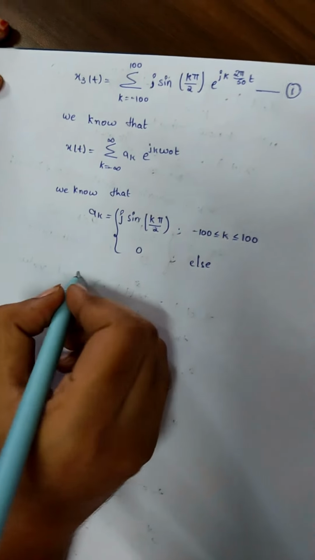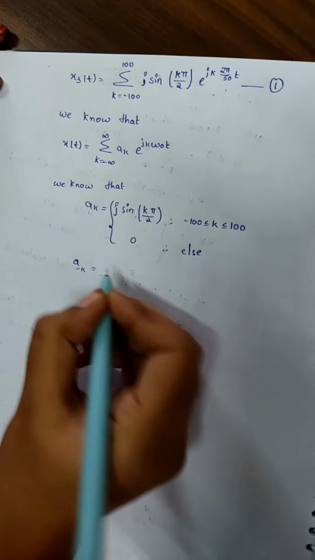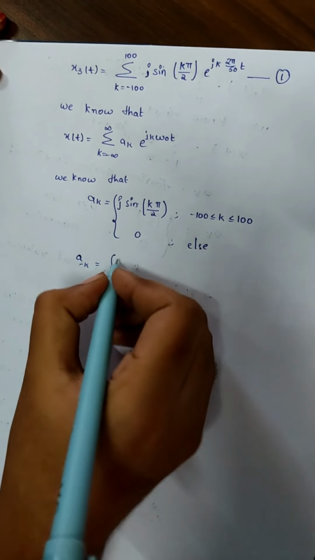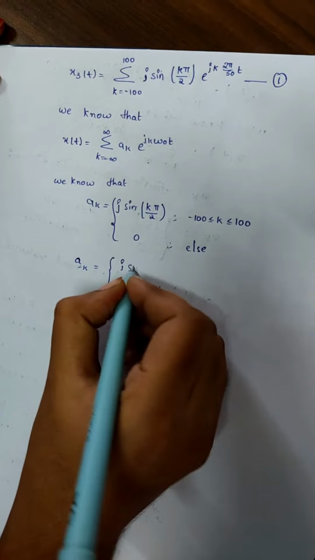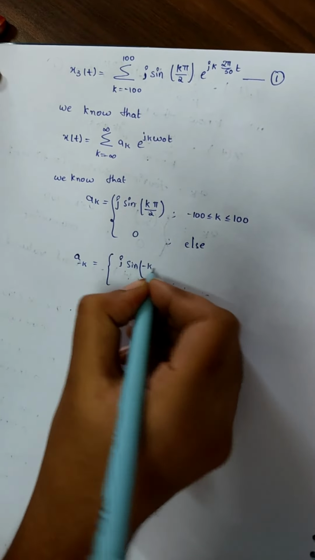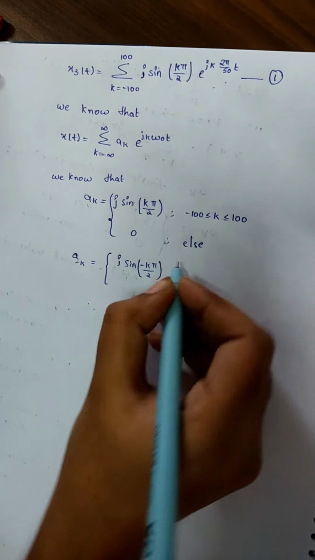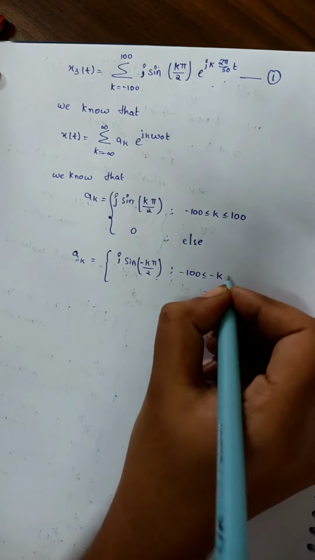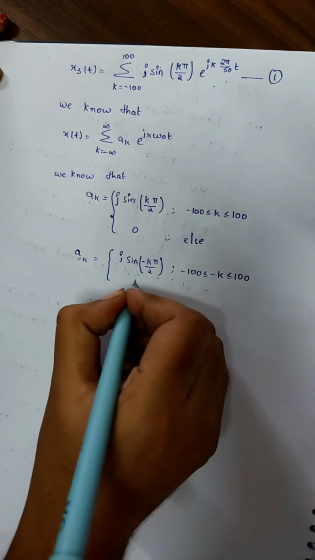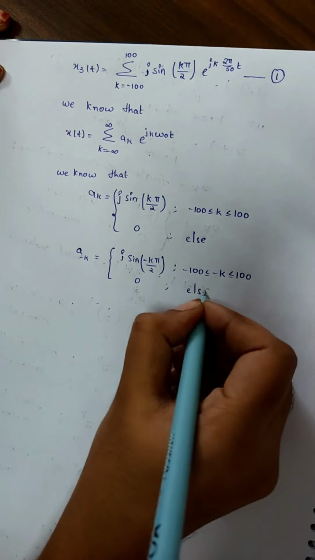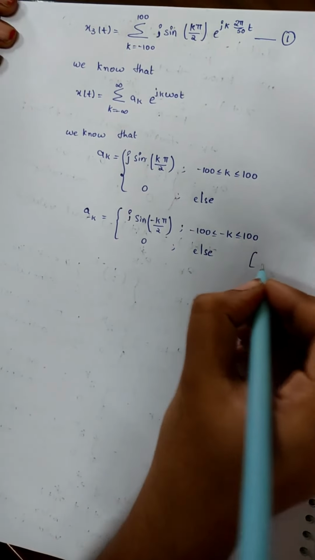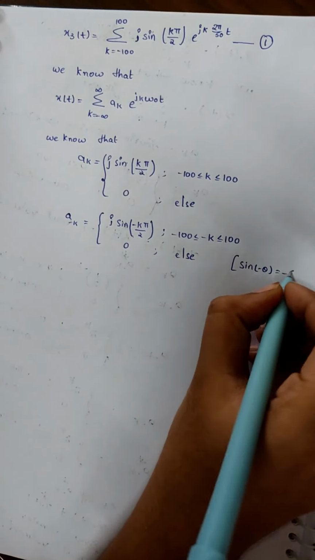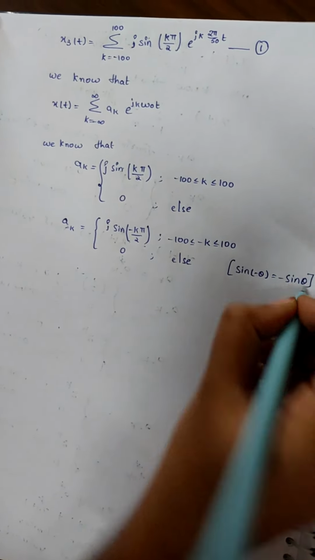Now if we take a minus k, we keep minus k in place of k, that is j sine of minus k pi by 2, with minus 100 less than or equal to minus k less than or equal to 100, 0 else. We know that sine minus theta is equal to minus sine theta.